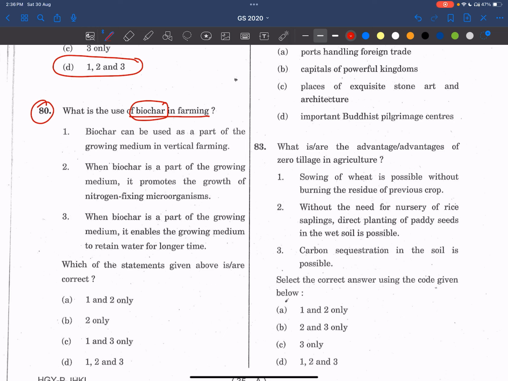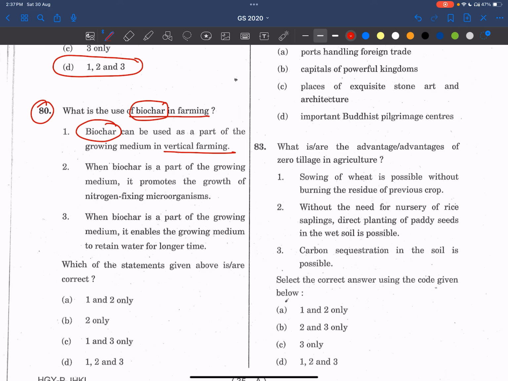Biochar can be used as a part of growing medium in vertical farming. See friends, what is vertical farming? There we are not sowing the plants in the field, in the ground. We are making some vertical arrangements and there we are putting the soil and then we are growing them. In that way, this biochar is very important because it will give fertility to the soils present in that vertical farming, right? So it is mainly used in vertical farming.